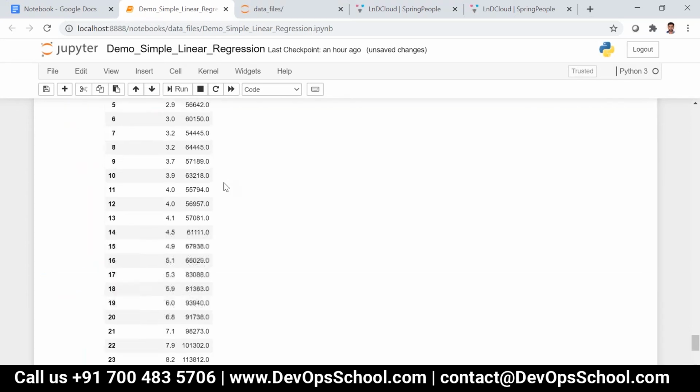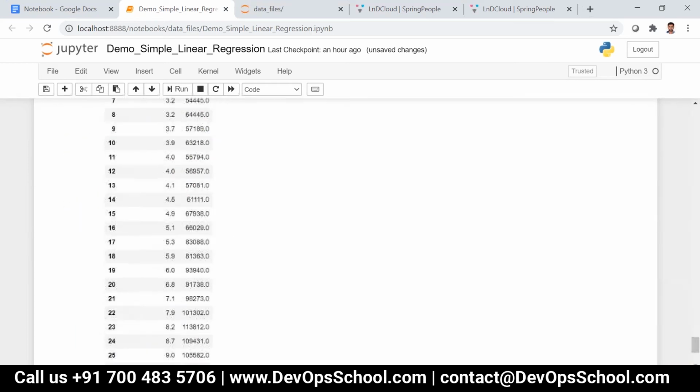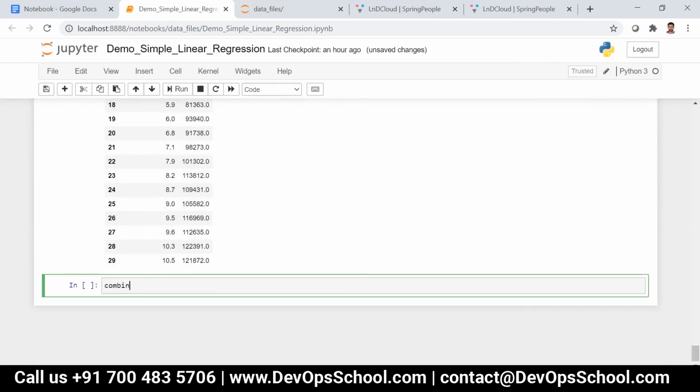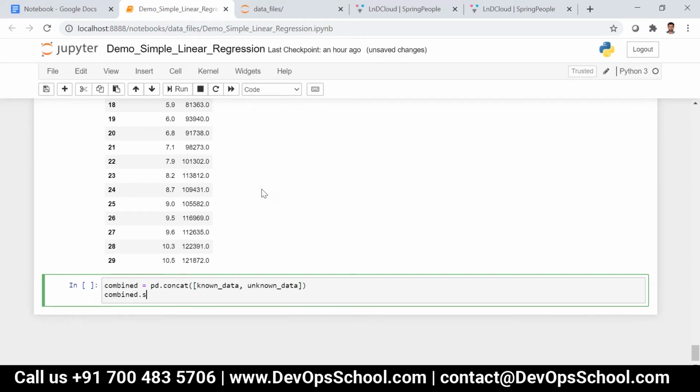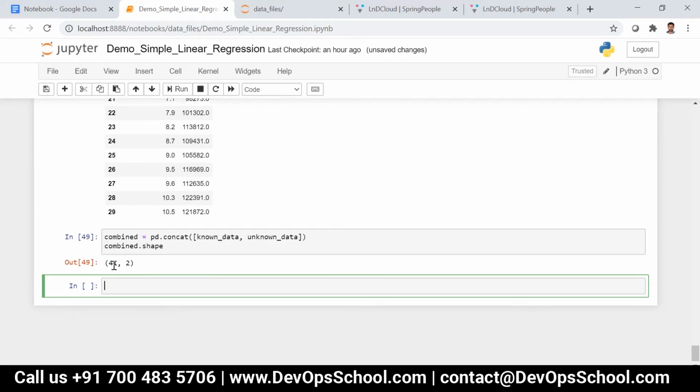and then unknown data. Okay, now we have, like we can say, combined, and then I can just try pd.concat of known data first and then unknown data. So axis is not required because we are going to concatenate the rows. Okay, now if you do combined.shape, you can see it's 41 records now, and then we can just say combined.to_csv of salary_updated.csv.